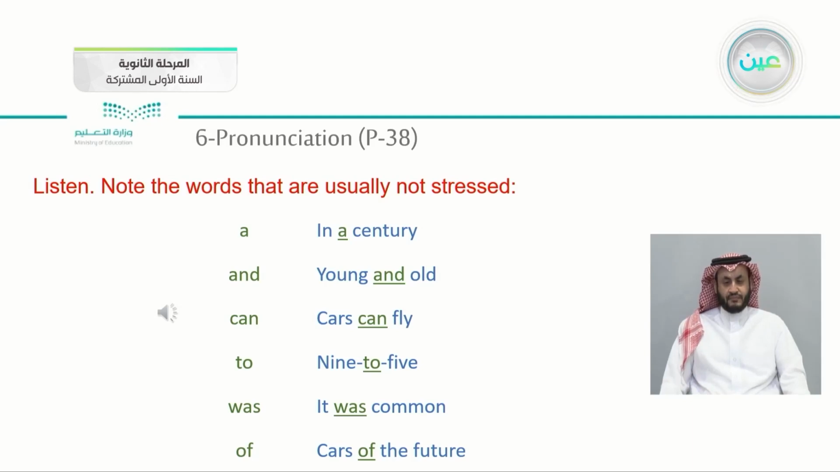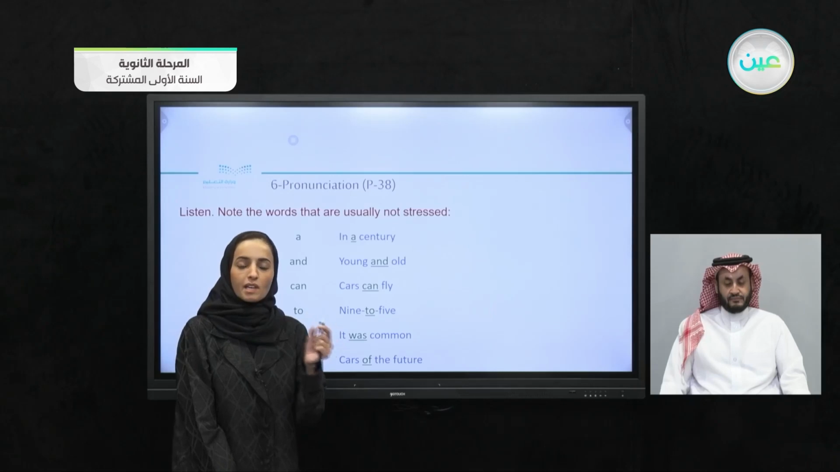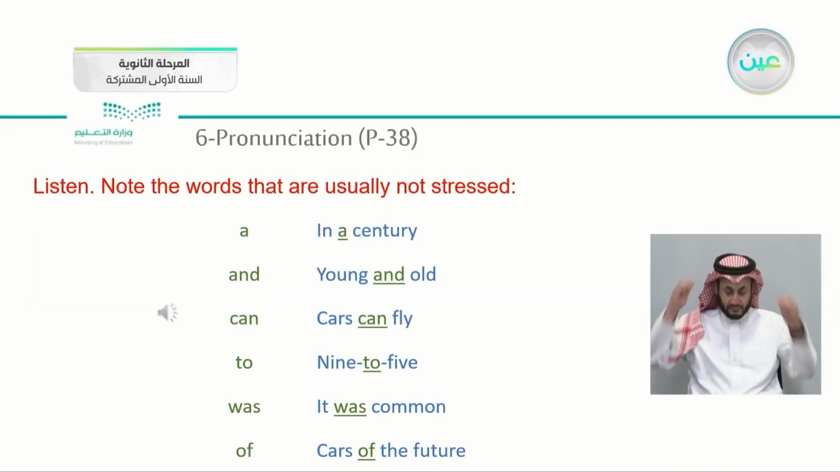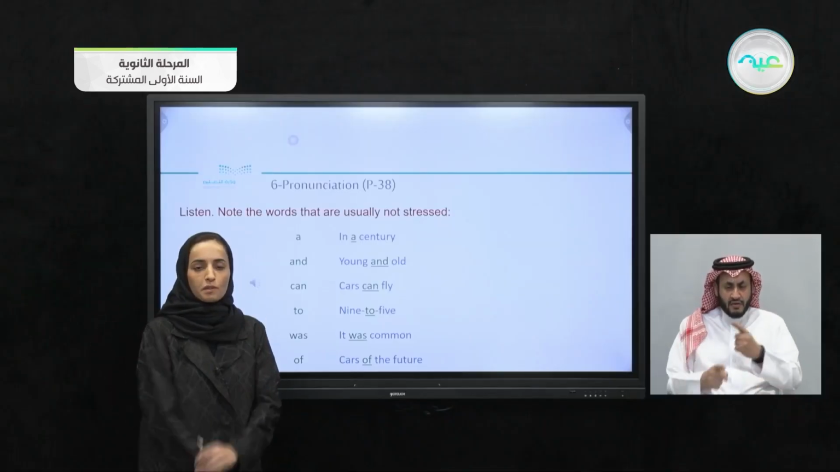So you can notice that the a is pronounced very quickly and in a short vowel. In a century, it's not "and," we're having young and old. And also, cars can fly. 9 to 5. It was common, and cars of the future. Very quickly from the content words from one to the other.